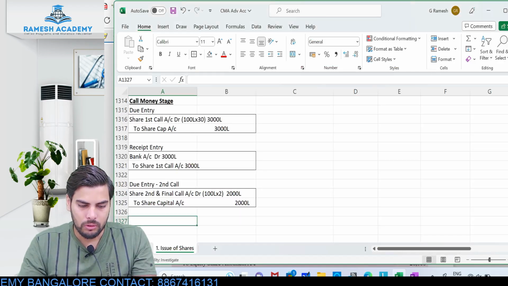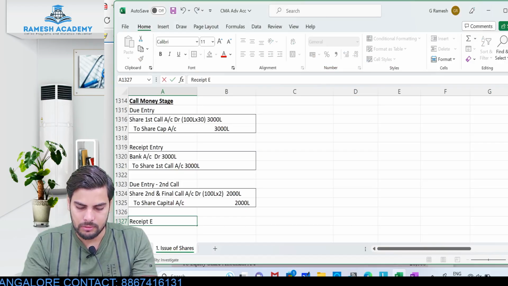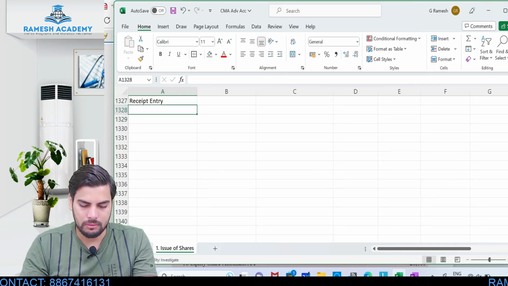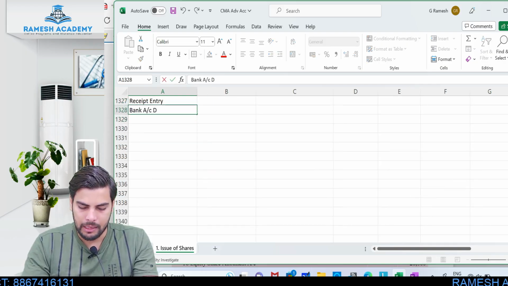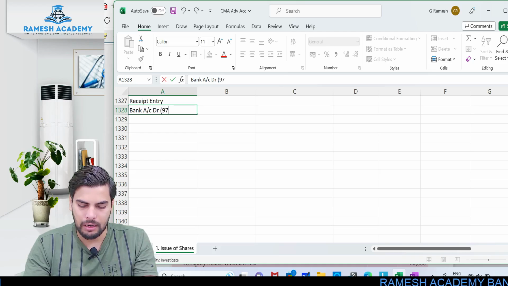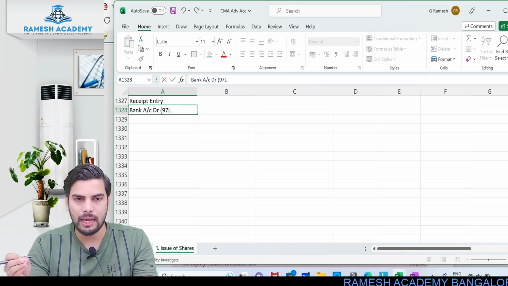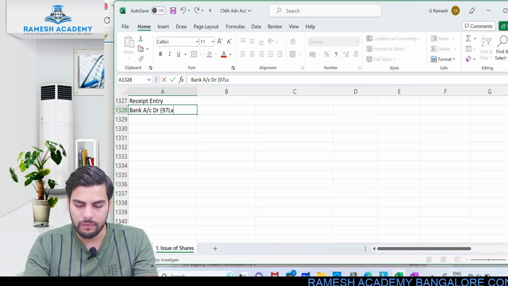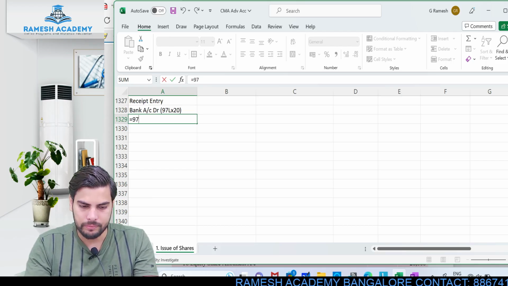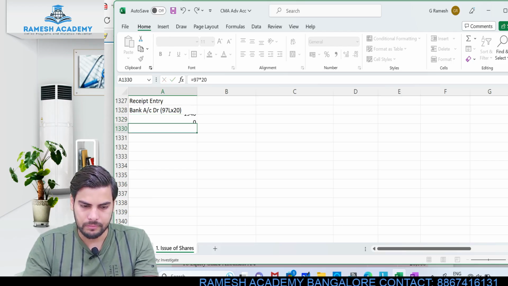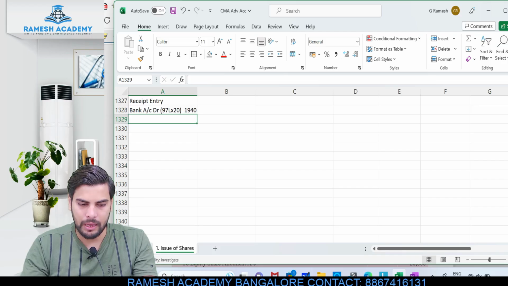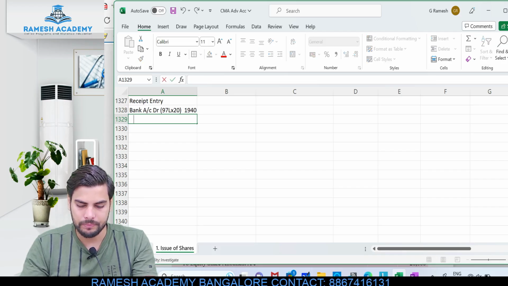So the receipt entry would be like this. Pay attention over here carefully. Bank account debit, I wouldn't have collected with respect to the entire 100 lakh. Out of the entire 100 lakh, there was default made by 3 lakh shareholders. So only to the extent of 97 lakh would I have collected this amount. So 97 into 20, 1940 is what I would have collected. So bank account debit 1940.